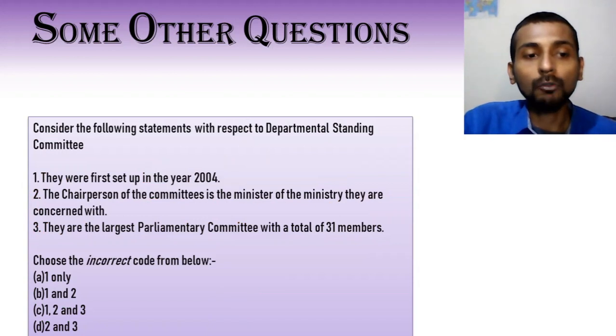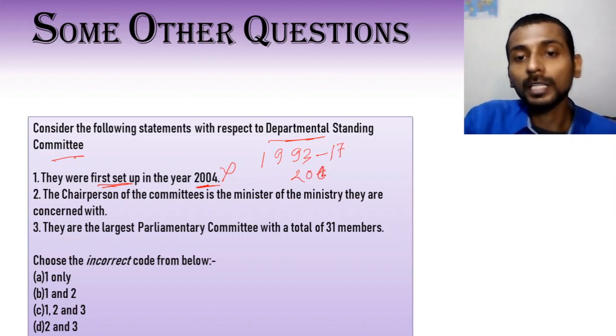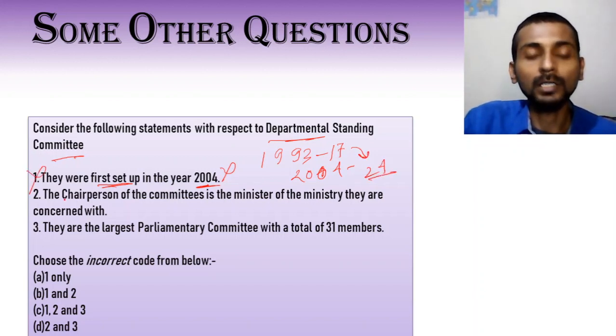Now coming to the last question on Parliamentary Committees. This question relates to the Departmental Standing Committee. The first statement is that they were first set up in the year 2004. This is incorrect. They were first set up in the year 1993. In 2004, their number was expanded from 17 to 24. So statement 1 is incorrect.